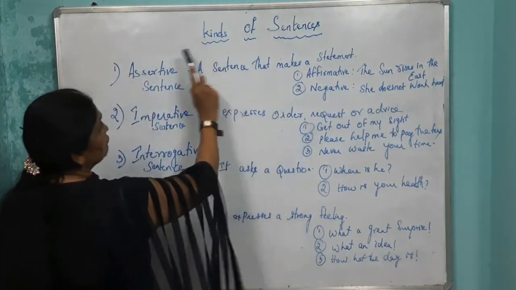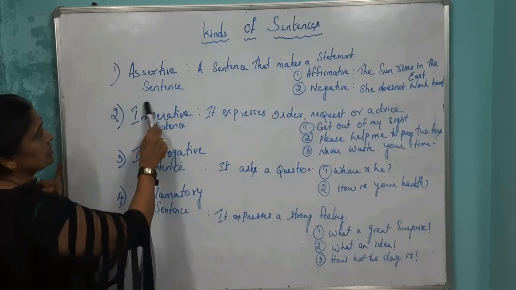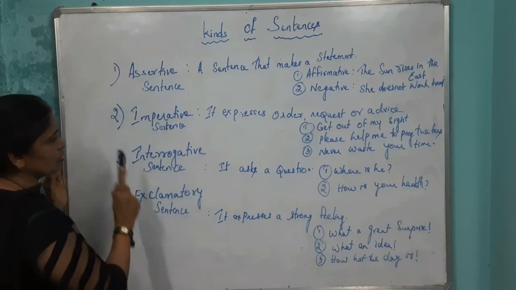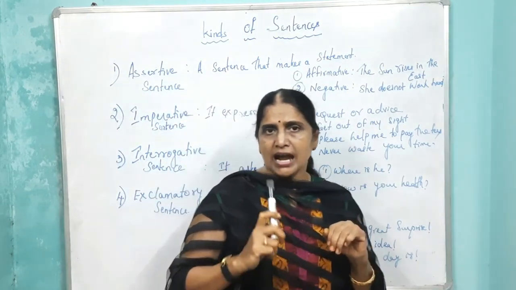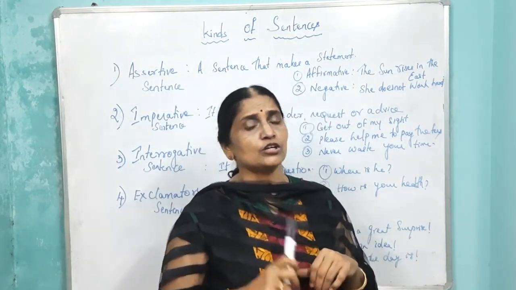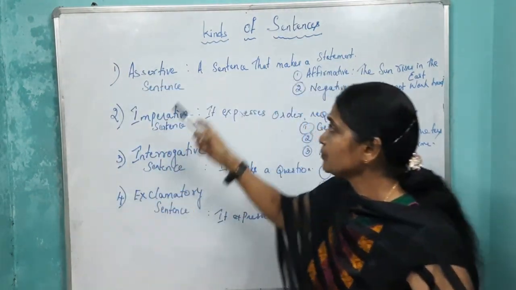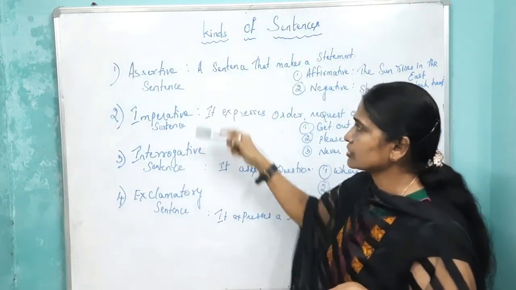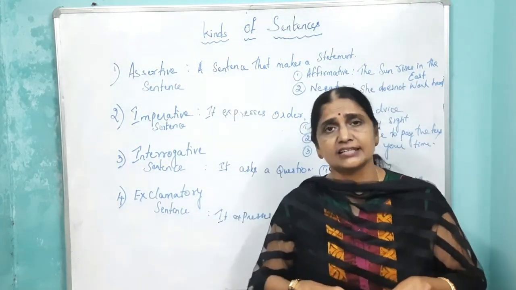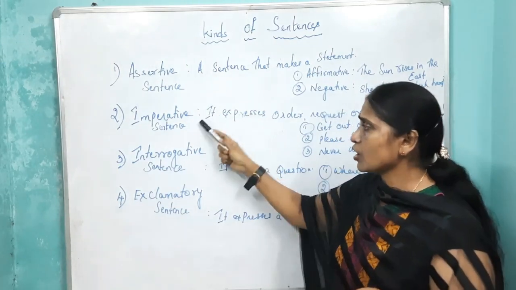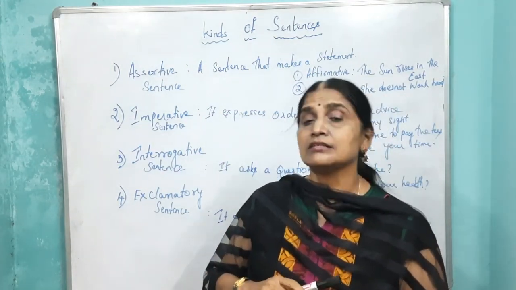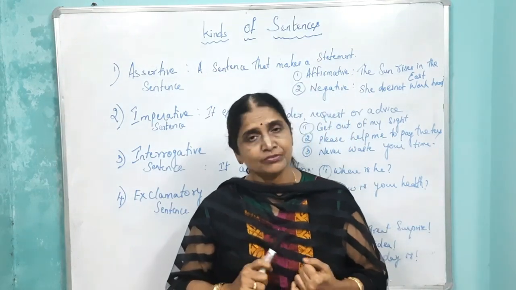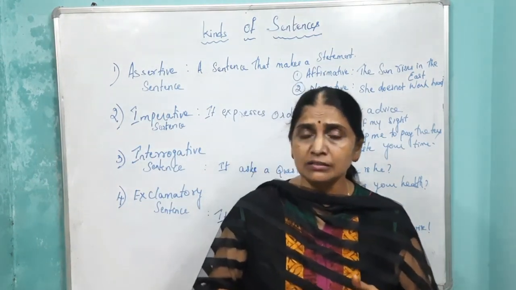So you have 4 kinds of sentences: assertive sentence, imperative sentence, interrogative sentence and exclamatory sentence. And then when you go to the topic of direct and indirect speech, all these 4 varieties of the sentences or the kinds of sentences are dealt with. So each one has got a different way of changing from direct to indirect sentence or speech. Okay, hope you understood the lesson.